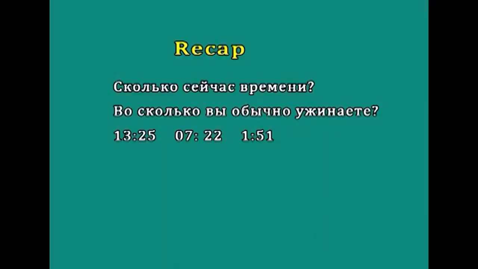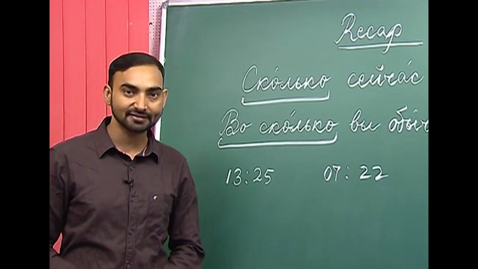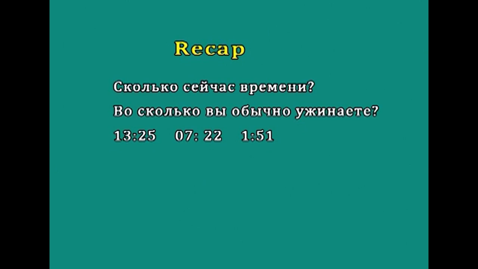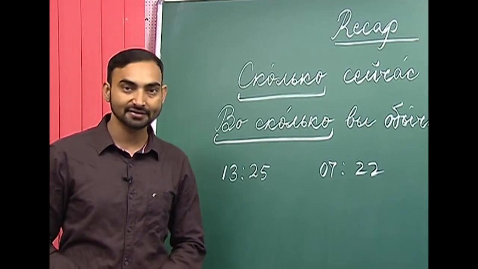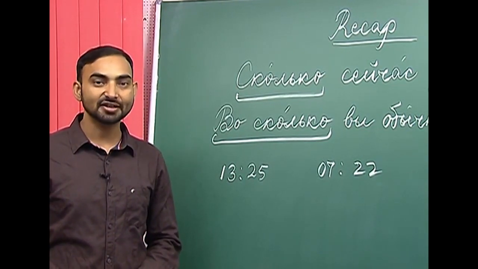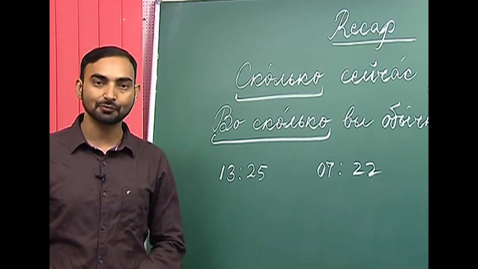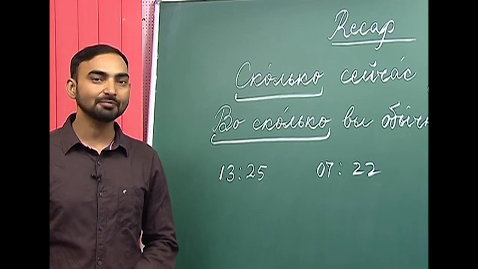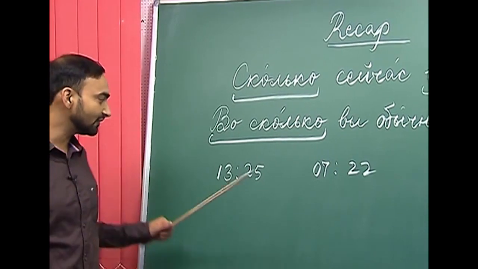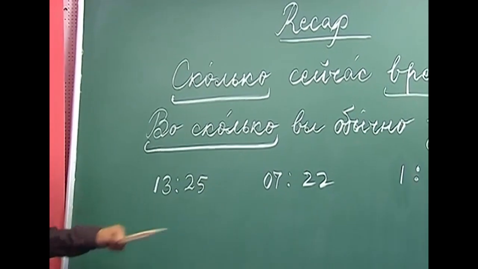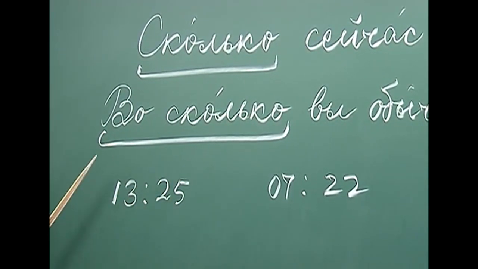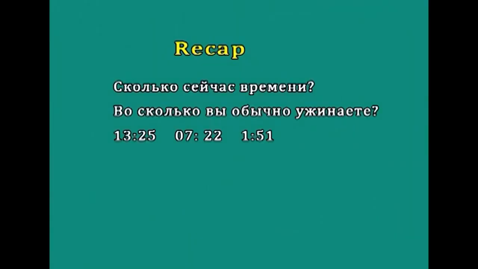So, I had also told you that there are 3 forms of час, which is hour, and 3 forms of минута. Минута is minute. With 1 we use час and минута, with 2, 3, 4 we use часа and минуты, and with 5 up to 20 we use часов or минут. So, here as you can see 13 falls between 5 to 20. So, how will you say 13? 13 часов. 13 часов 25 минут.